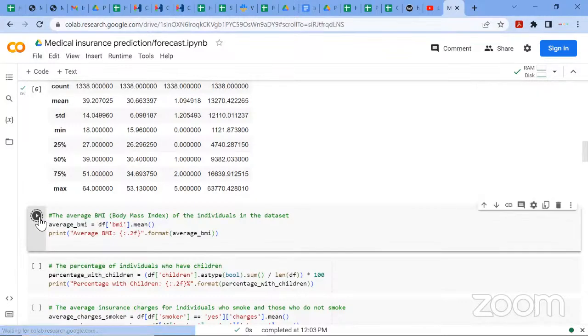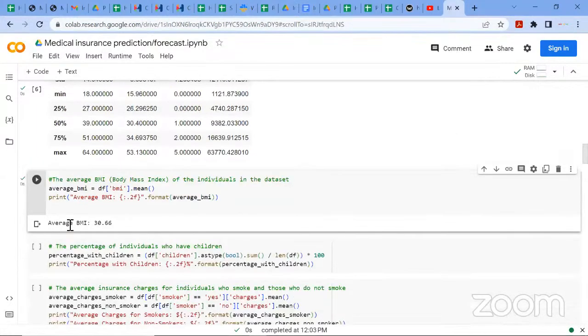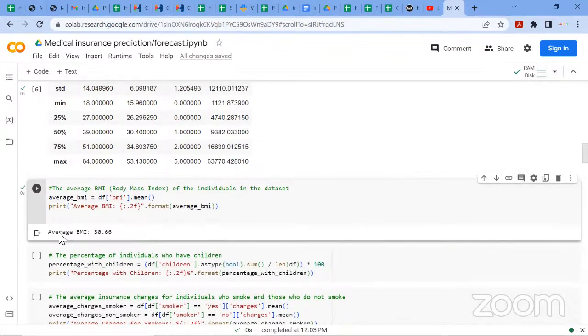So in our data set, the average body mass index is 30.6. Probably as you're working with data in a company and they ask you, what's the average body mass index of each individual relating to this data set, which is from different geographical locations. So the average BMI is 30.